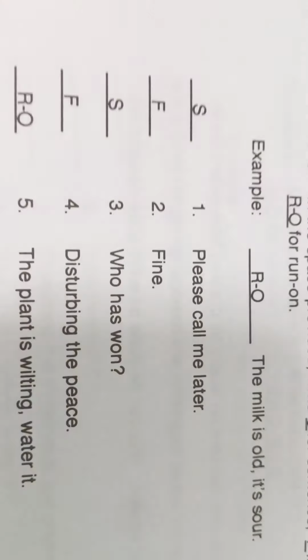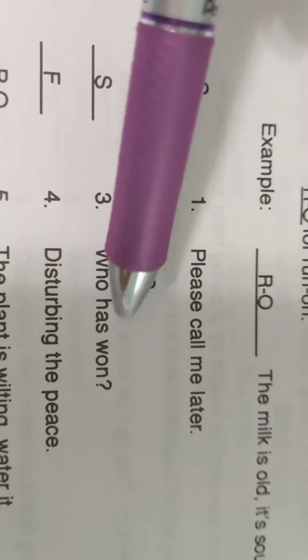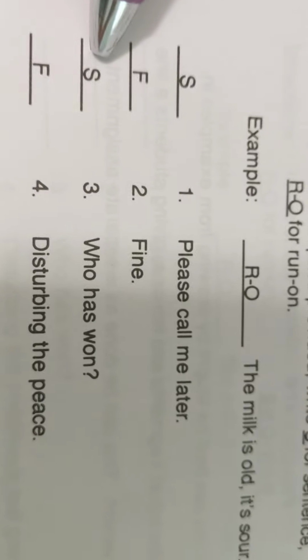Okay guys, let's go over the answers. I did 1 and 2 with you on the video yesterday, so let's look at number 3. It says, who has won? We have a subject and a verb phrase, so we know that's a complete sentence. So we know number 3 is a sentence.